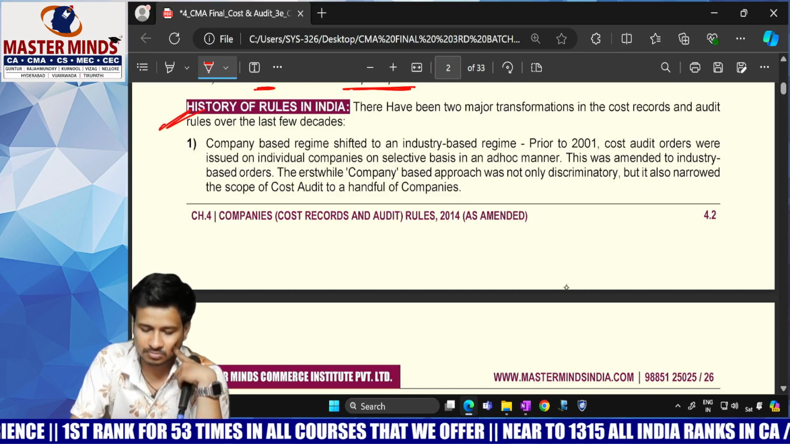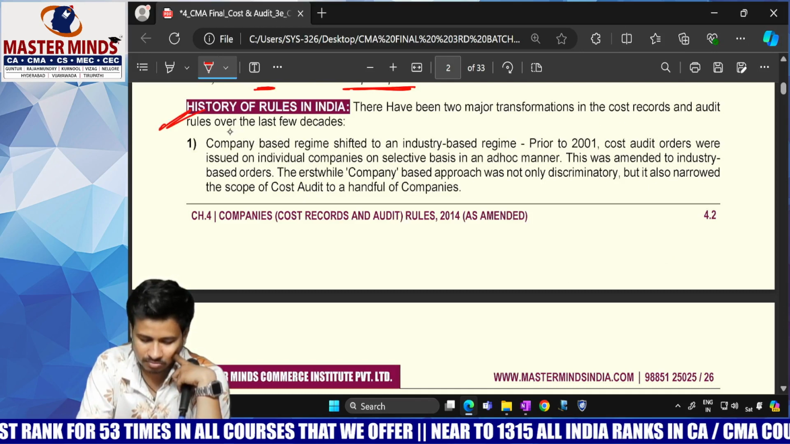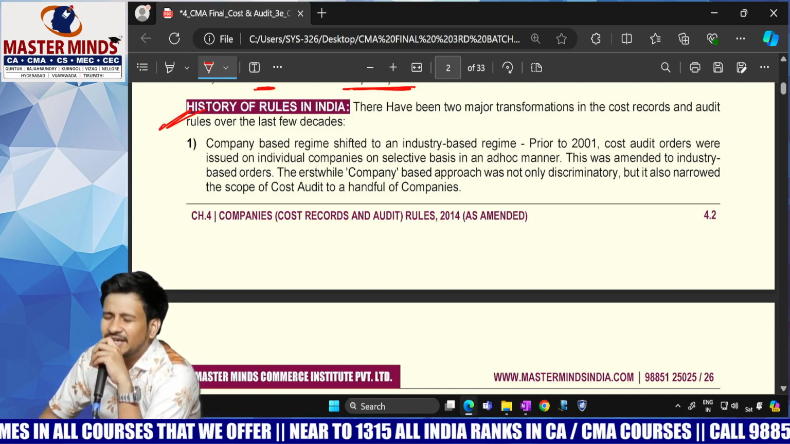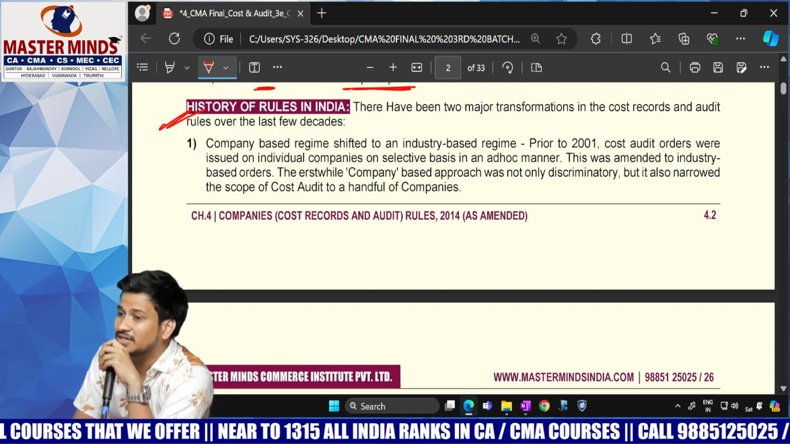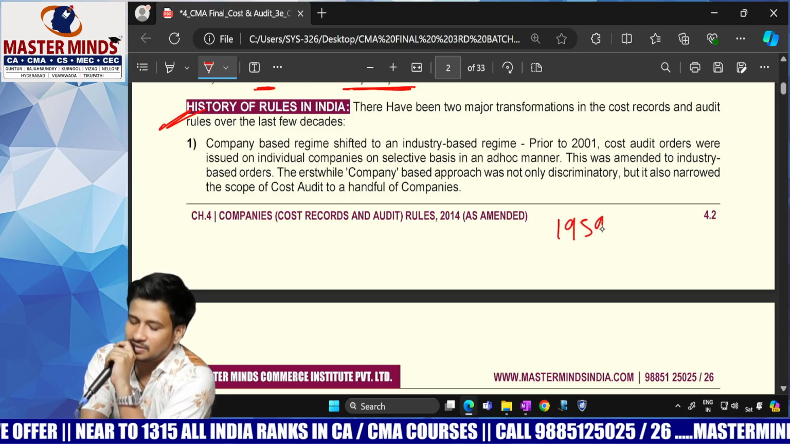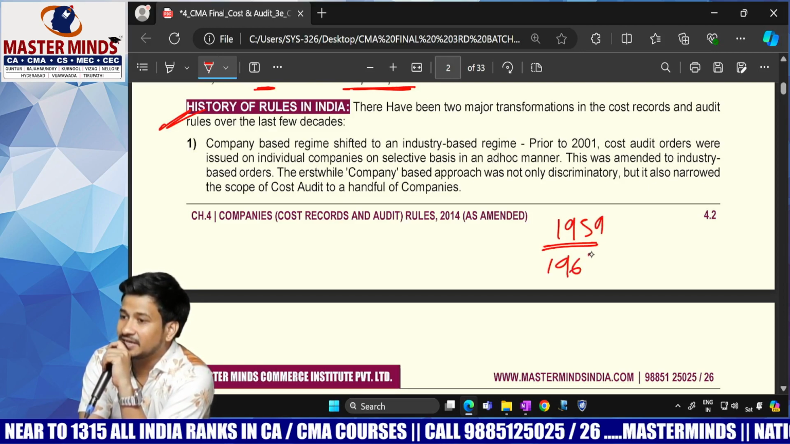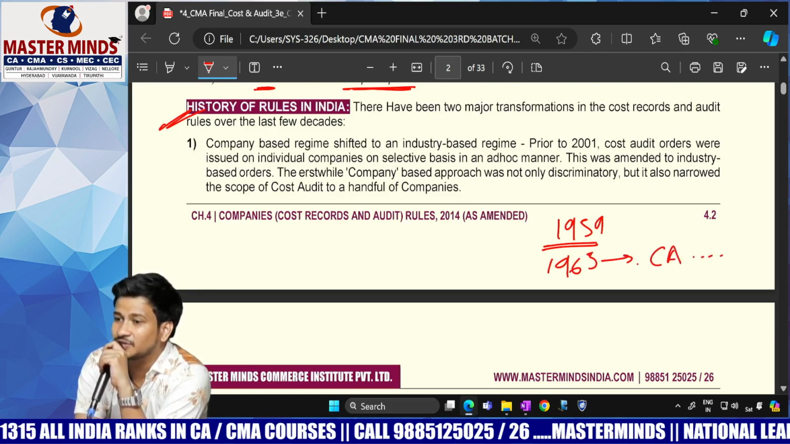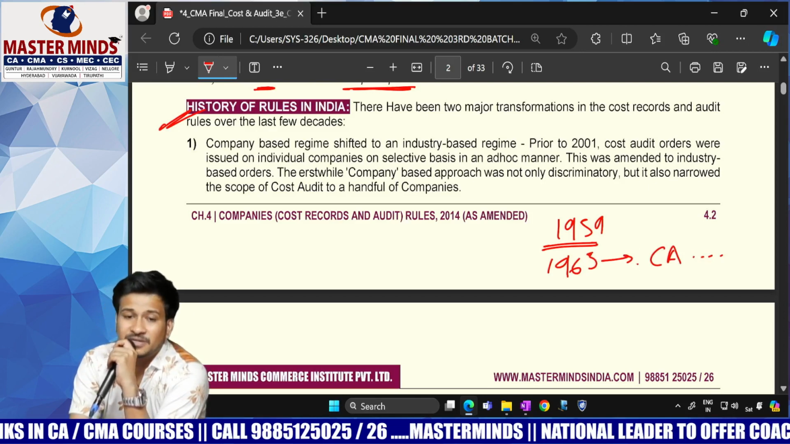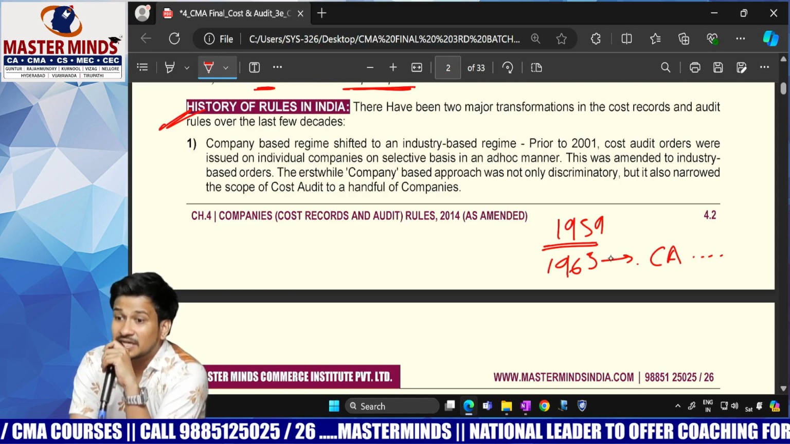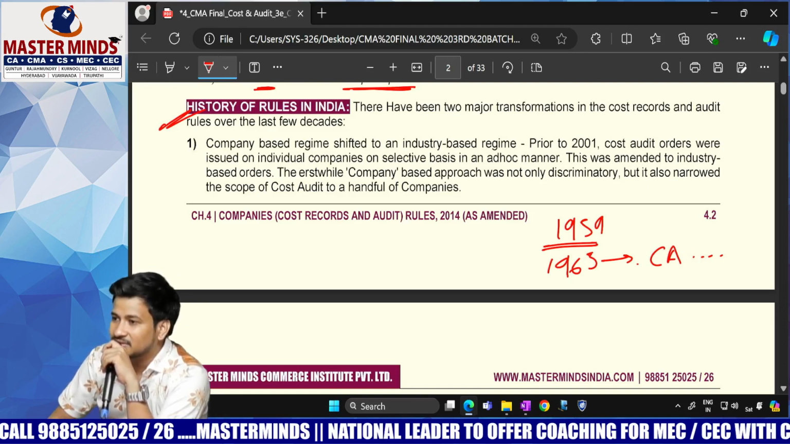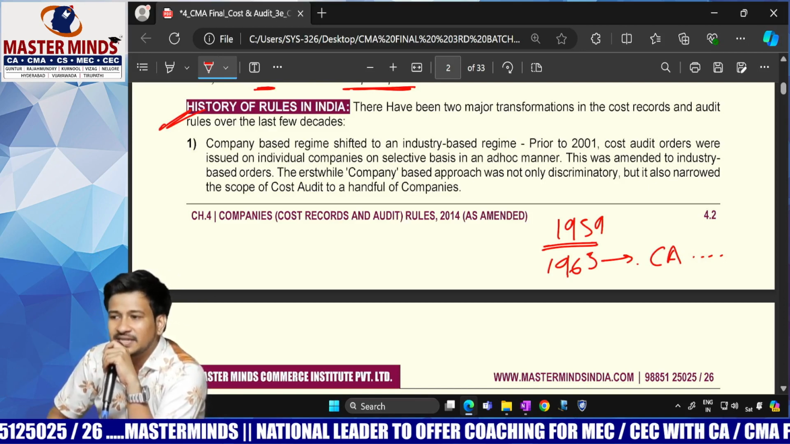There have been two major transformations in the cost records and audit rules over the last few decades. Do you remember the genesis of cost audit? The board was formed in the year 19 and in 1960, for the first ever time, cost audit was introduced. It was on a company-specific basis initially. Like that, 44 industries were covered under that. Up to 2008 the same was being continued.